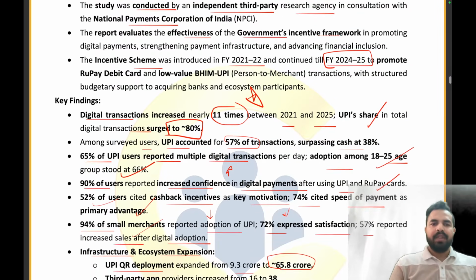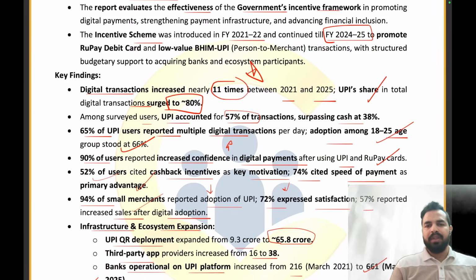Now moving ahead, digital transactions, guys, have increased by 11 times. UPI का शेयर कितना हुआ? 80% तक था in the digital transactions. Among the surveyed users, जो UPI है, it accounted for 57% of the transactions. तो 57% जो transactions हैं हमारी वो UPI की थी, which surpassed cash at 38%. While 65% of the UPI users reported multiple digital transactions per day. तो रोज के 65% जो UPI users हैं, they reported multiple digital transactions.